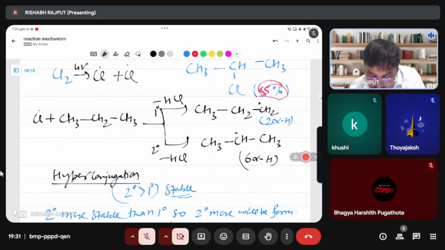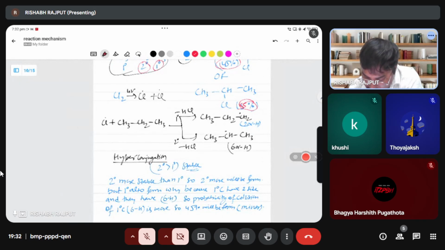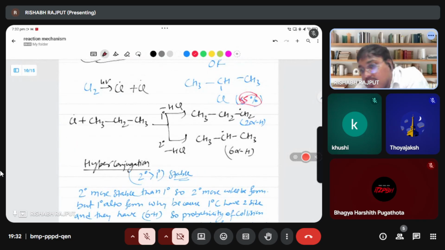If you are looking at this, they also explain. Okay, why is this happening? I will tell you, guys. See, why is both compounds possible? I will tell you the reason first. Then I will tell you how this percentage comes.